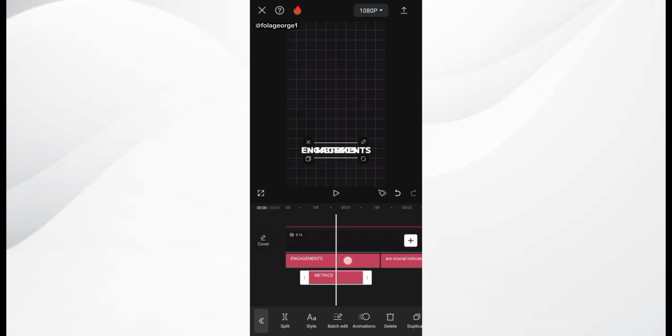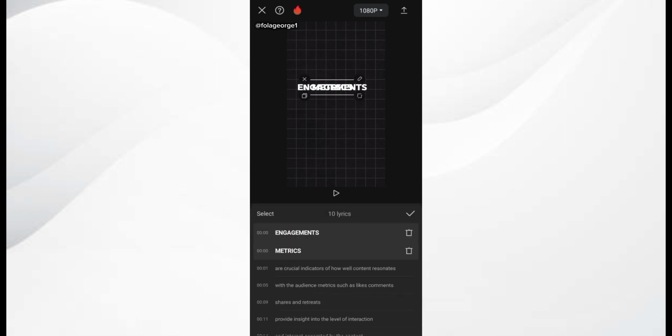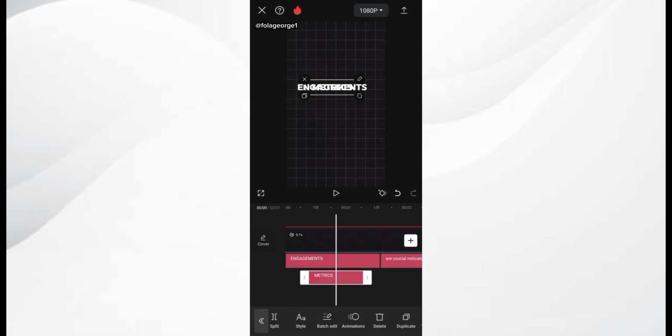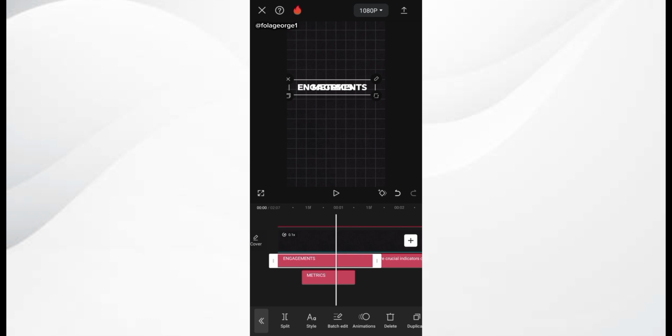So I'm just going to place this engagement right above there. What exactly is going on? Okay, so we have engagement and metrics. Alright guys, so we have the engagement and the metrics clustering to each other.